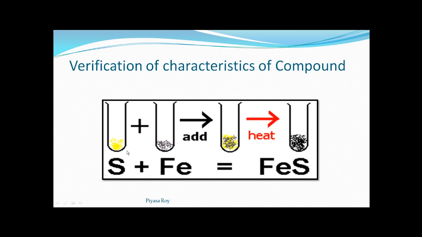So both sulfur and iron have lost their individual properties in this compound. In the compound, the constituent elements have lost their properties, and the properties of ferrous sulfide are totally different from those of sulfur and iron, the constituent elements of the compound.